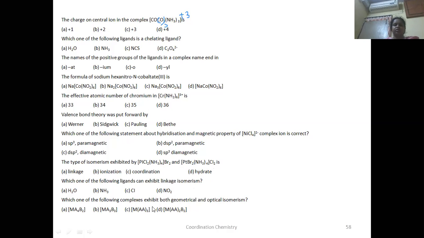Which of the following complexes exhibit both geometrical and optical isomerism? Just now we have discussed it. Refer to today's class and you will get this answer. I have given answers for those which are directly possible, and for the others you have to refer to the videos and write the answers in your notebook. And this is all for today. With this we have finished coordination chemistry. Thank you one and all. Let us meet in the next class with a new chapter. Thank you.